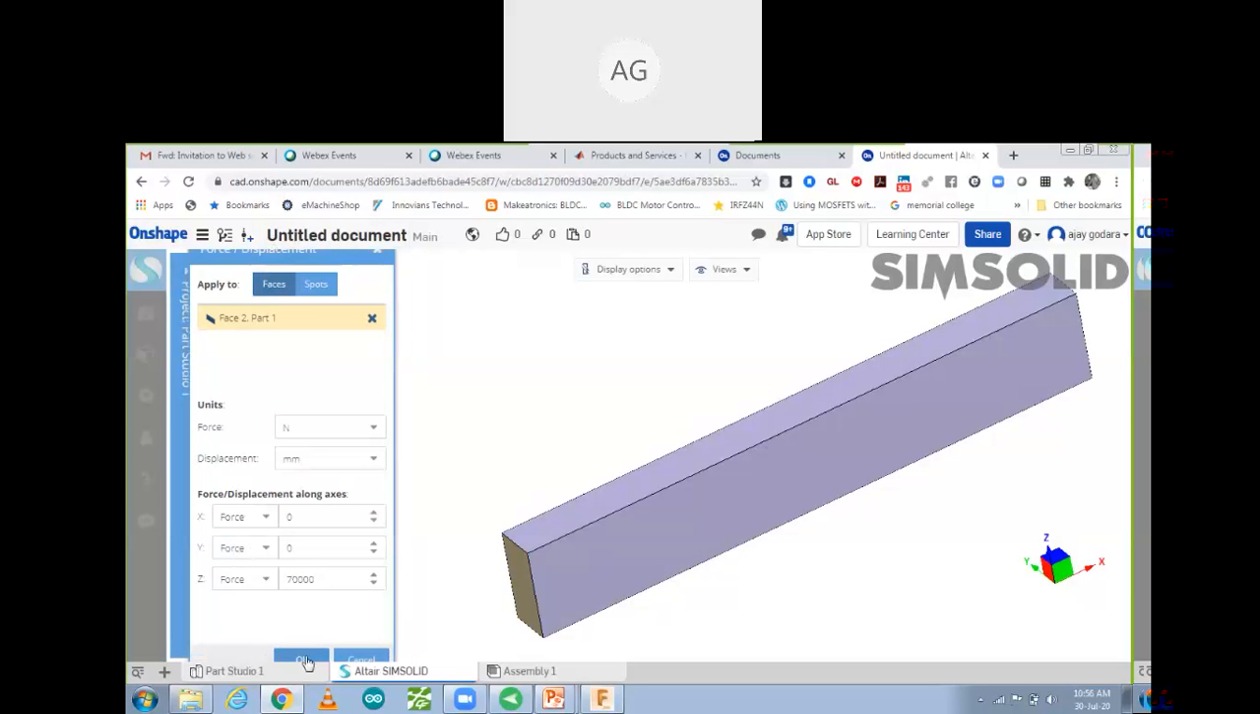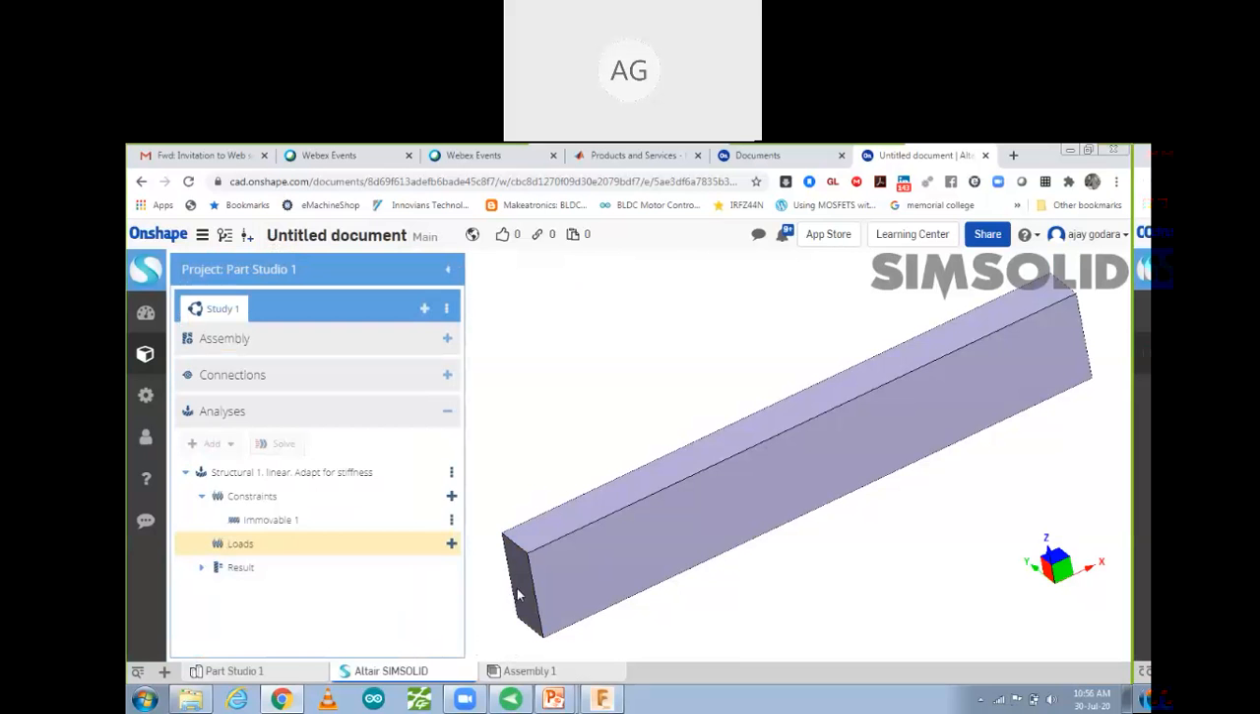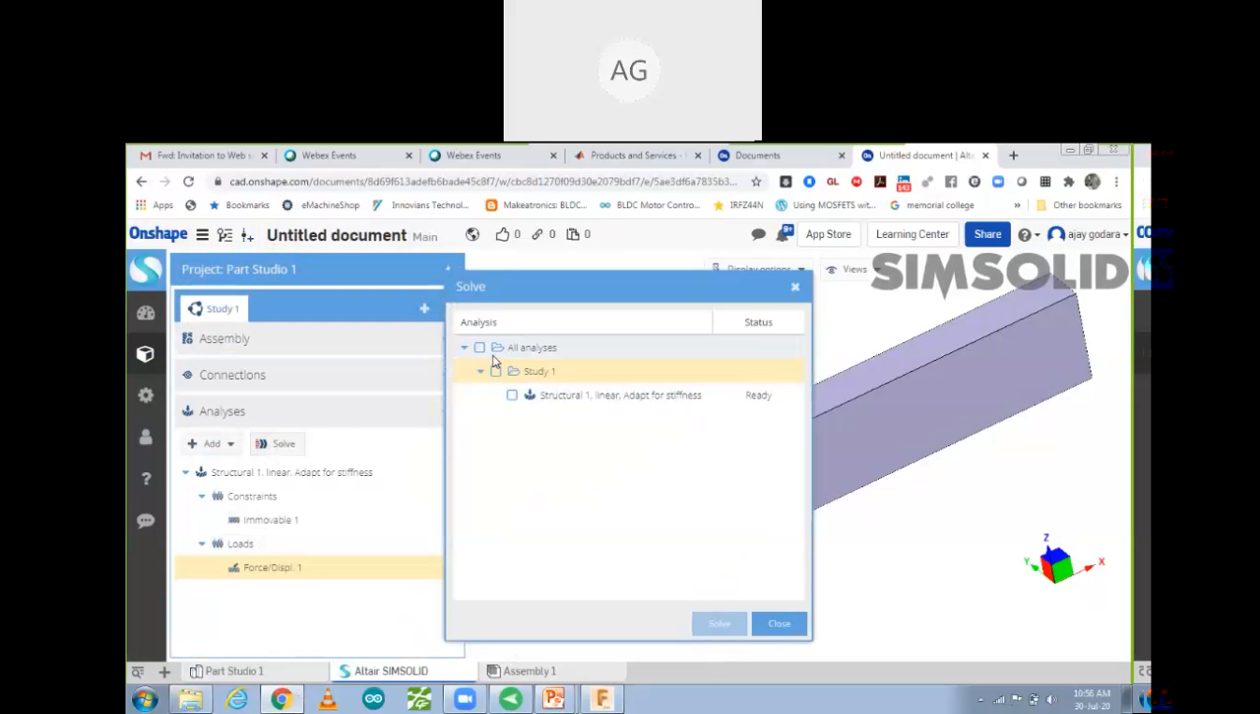That is okay option. So okay was not completed yet. Yes. So now this force is applied over here. So now we have to check results. Solve the study. Solve. Now we are going to get a good result.